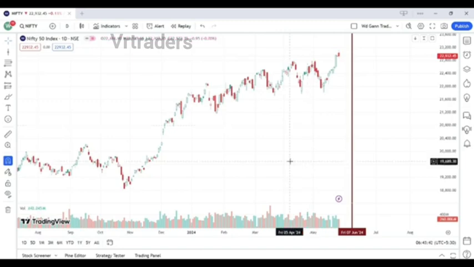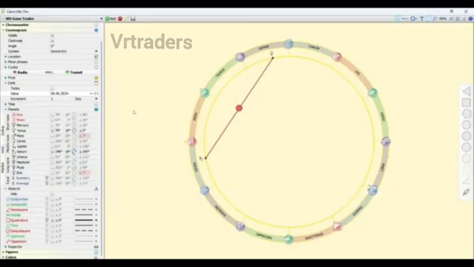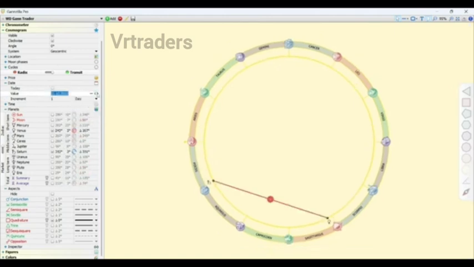So now let's come back to the Genzilla app. Now let's go in the past for the backtest. So change it to week. Go back in the past. Here you can see on the date 1st January 2024, we can see a quadrature aspect forming between the Venus and Saturn planet. Means they are 90 degrees away from each other on the date of 1st January 2024.